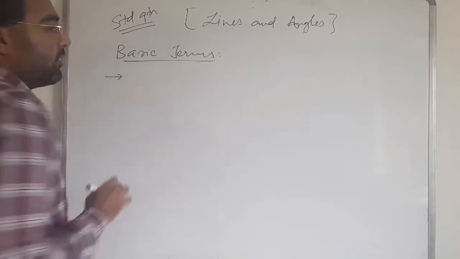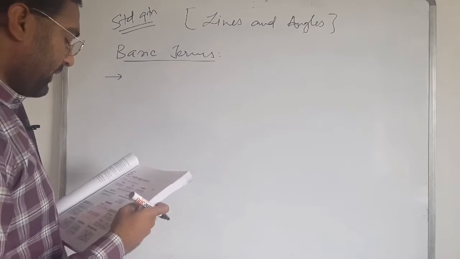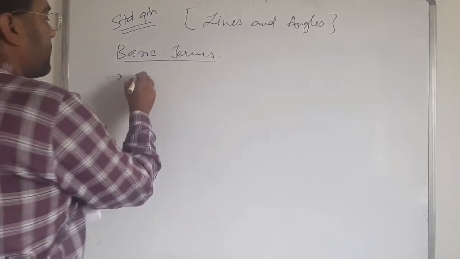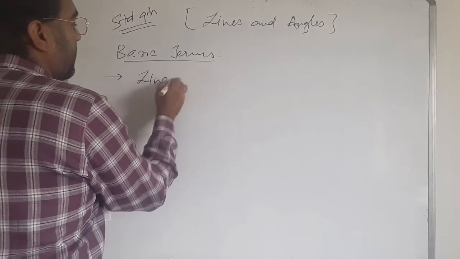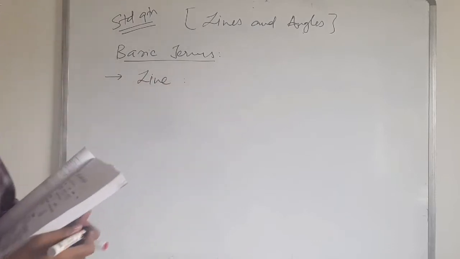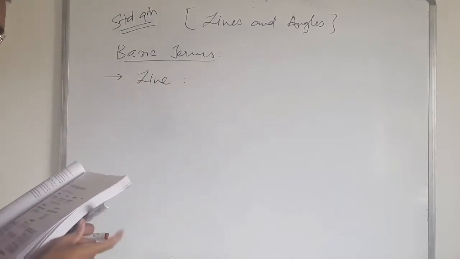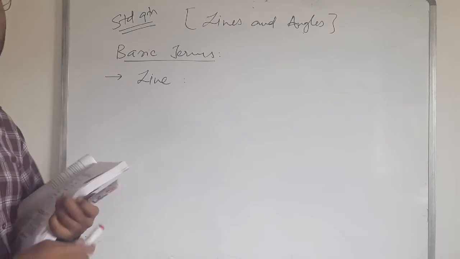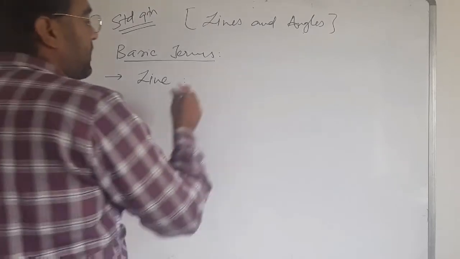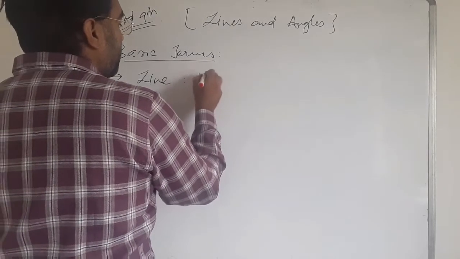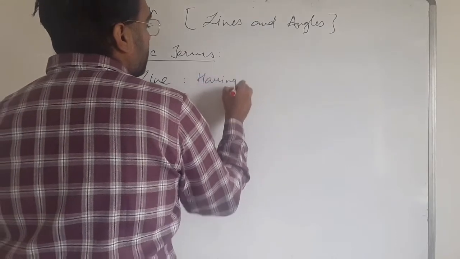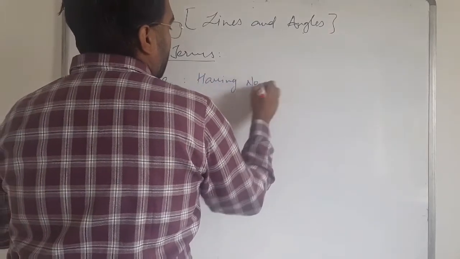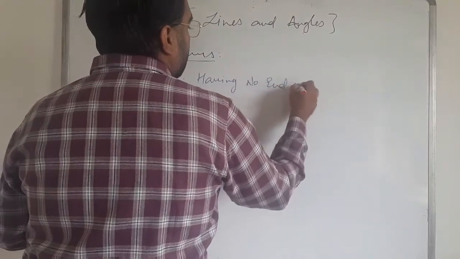First of all, line. What is a line? A line is having no end points.